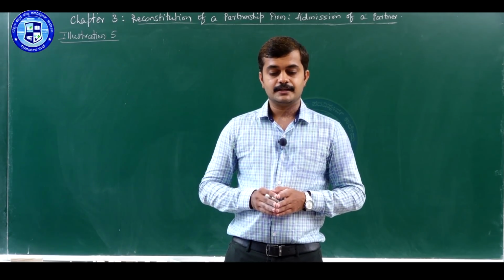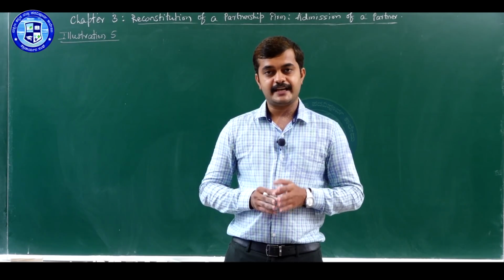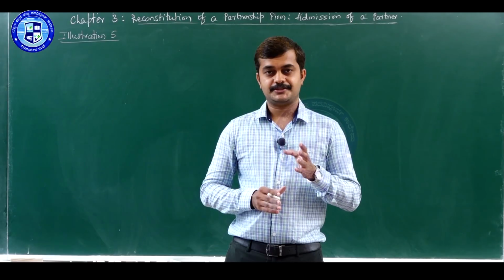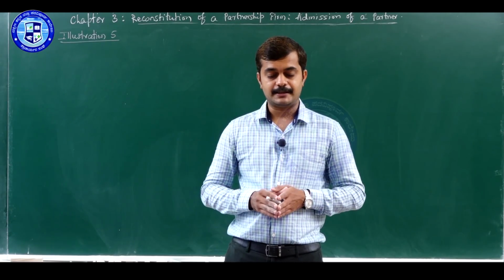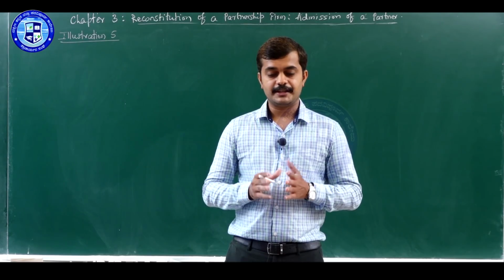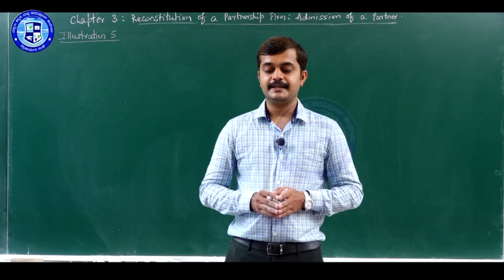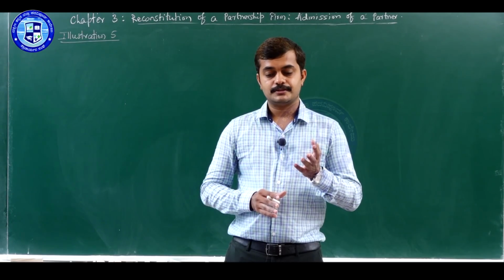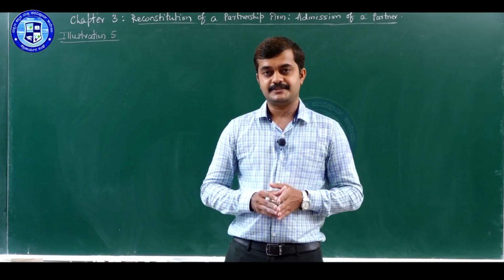First one, A: Chandra brings rupees 26,000 as capital. He is going to bring rupees 26,000 for his share of capital. Next, B: goodwill of the firm is valued at rupees 14,000 and it is to be retained in the business.